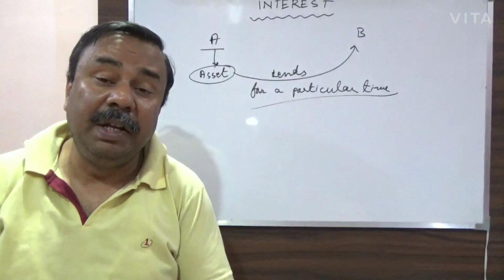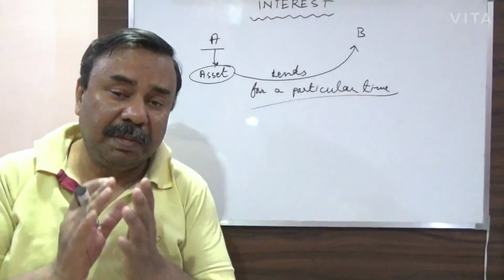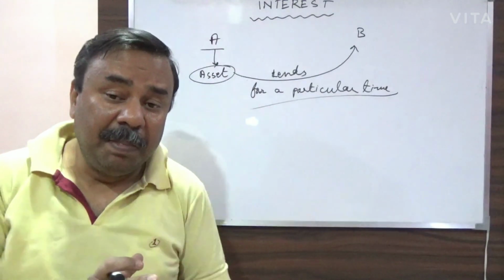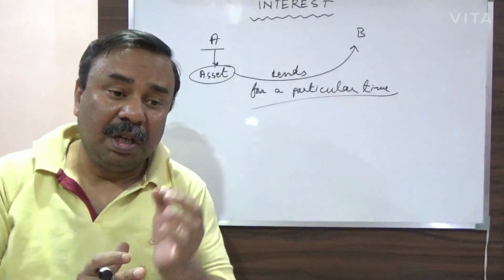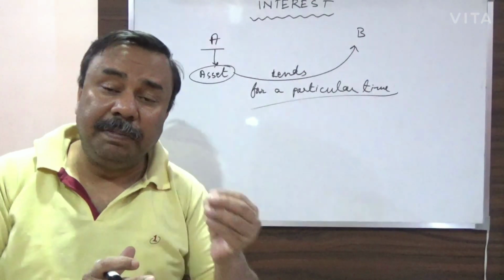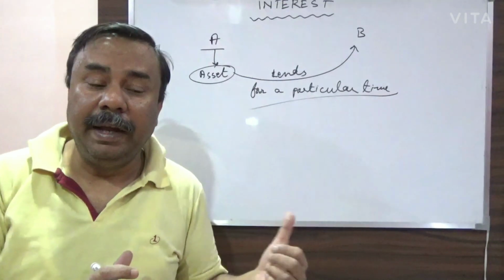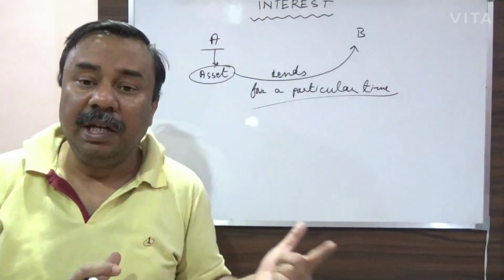But B will be paying not 1000 but something extra. This extra amount that B is paying is called the interest earned by A, or interest paid by B.